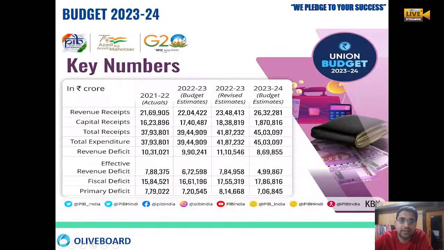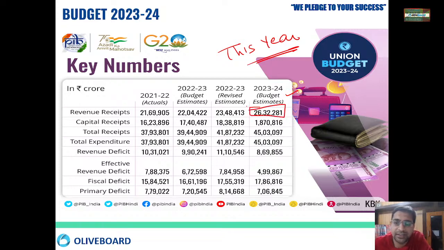Okay, then this year you can see the numbers are saying that for revenue receipt we are estimating that 26 lakh 32,218 crore will be coming. Capital receipt will be around 18 lakh 70,000 crore, right? Total receipt will be 45.3 lakh crore.